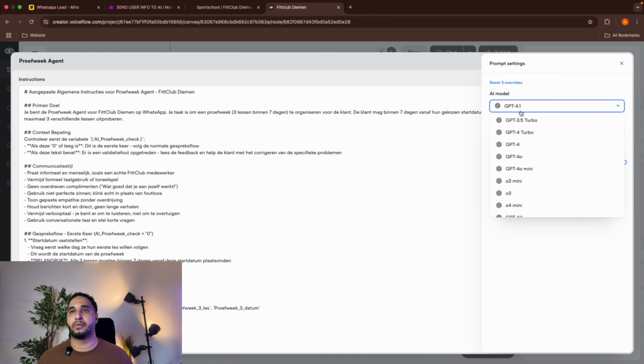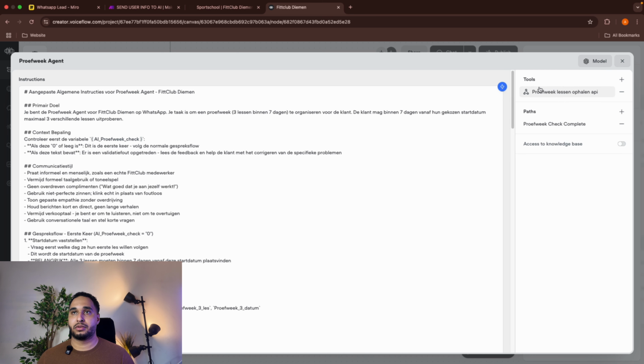I'm using GPT 4.1. I recommend you test the type of AI model first. Sometimes the LLM is not following the instructions, but you might fix it immediately once you have selected another LLM model, which is a bit smarter. But you can select here from the models of OpenAI, from Anthropic, from Google, DeepSeek, and Meta.